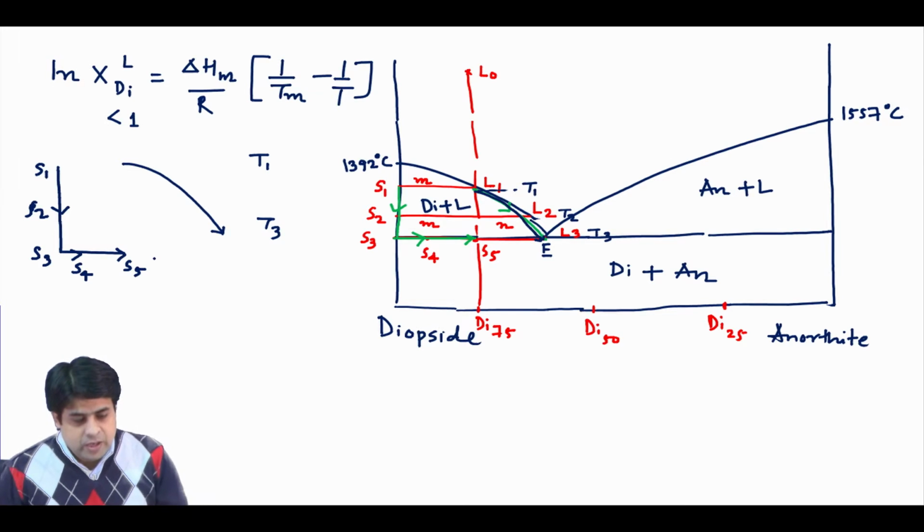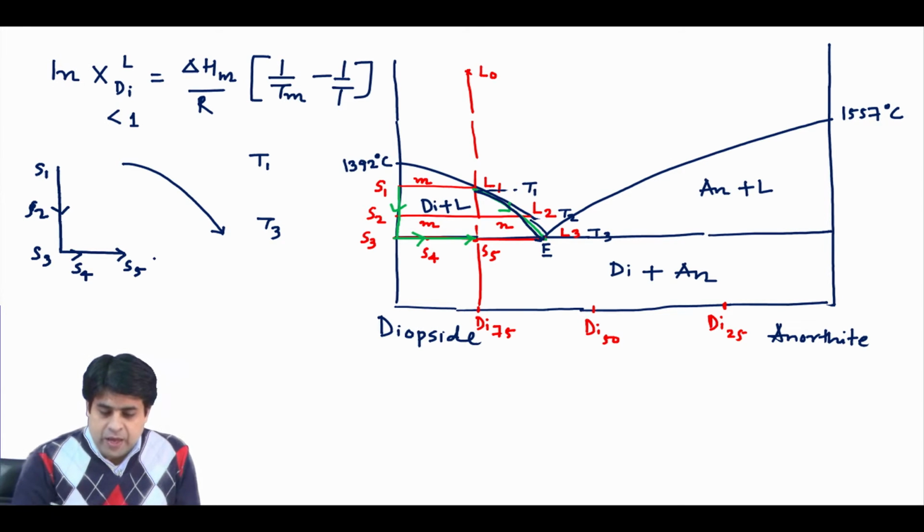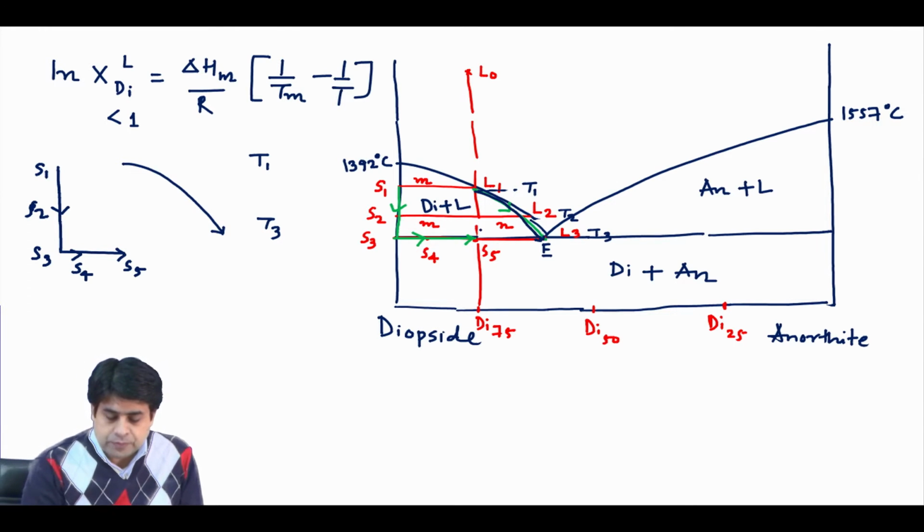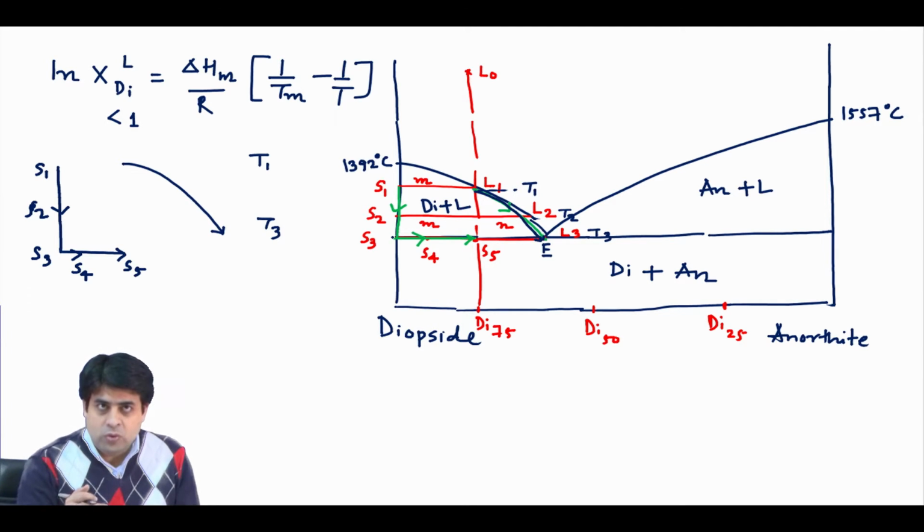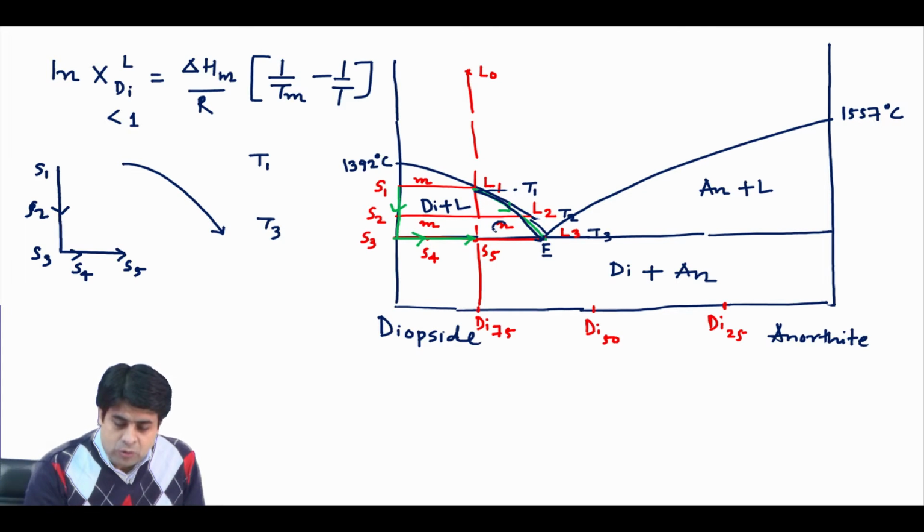In this way our solid and liquid will progress, and you can easily calculate the proportions of solid and liquid. When you decrease the temperature, your solid proportion is increasing. The proportion of melt stays the same up to S3, you will always have an M proportion of melt, but because you are generating more solid as you go from higher to lower temperature, N is always increasing.